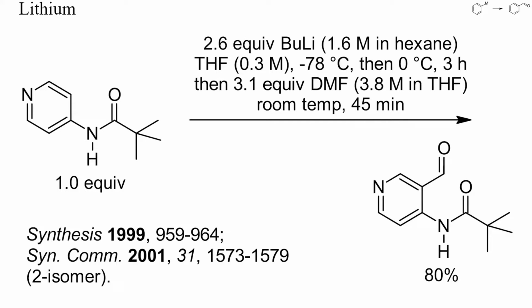In this example, twofold deprotonation of an acylated 4-aminopyridine succeeded with an excess of butyllithium at 0°C. No migration of the pivaloyl group occurred. Treatment with a large excess of DMF and hydrolysis yielded the target aldehyde in high yield.